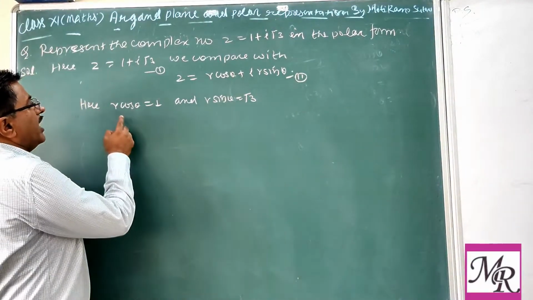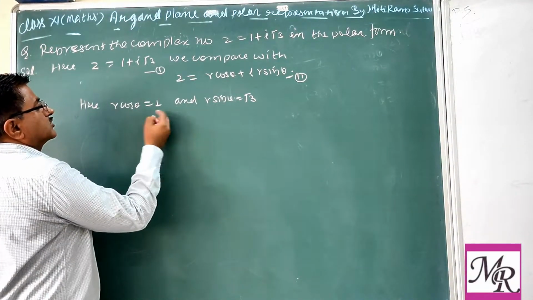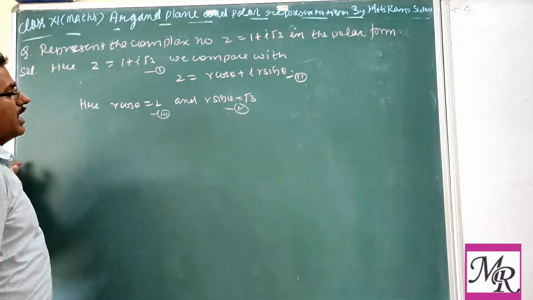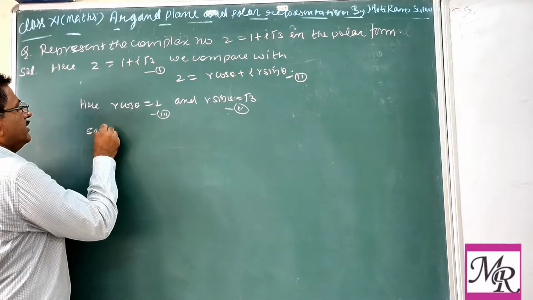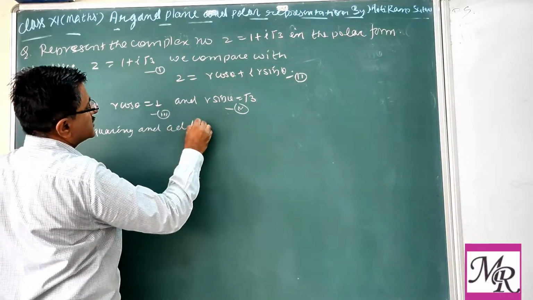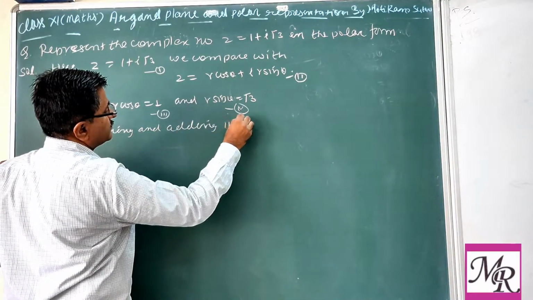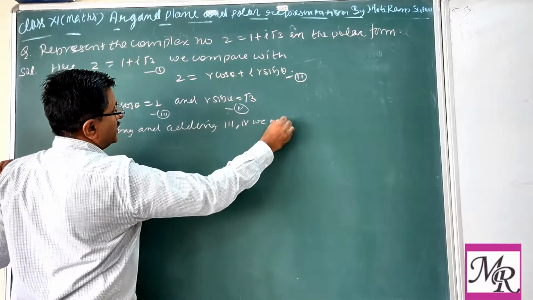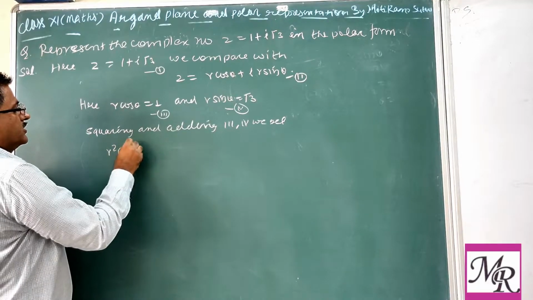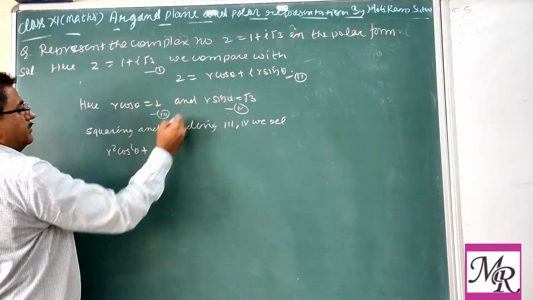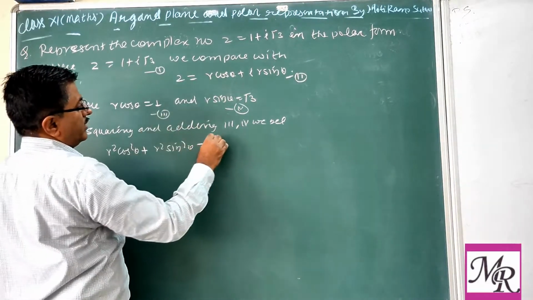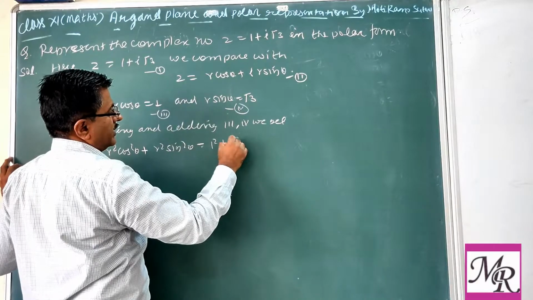So how can we find them? We take squares and add to eliminate theta. So squaring and adding. This is the easy method, that's why we are using it. You may find other methods also. So left side squares add with left side squares, and right side squares add with right side squares.